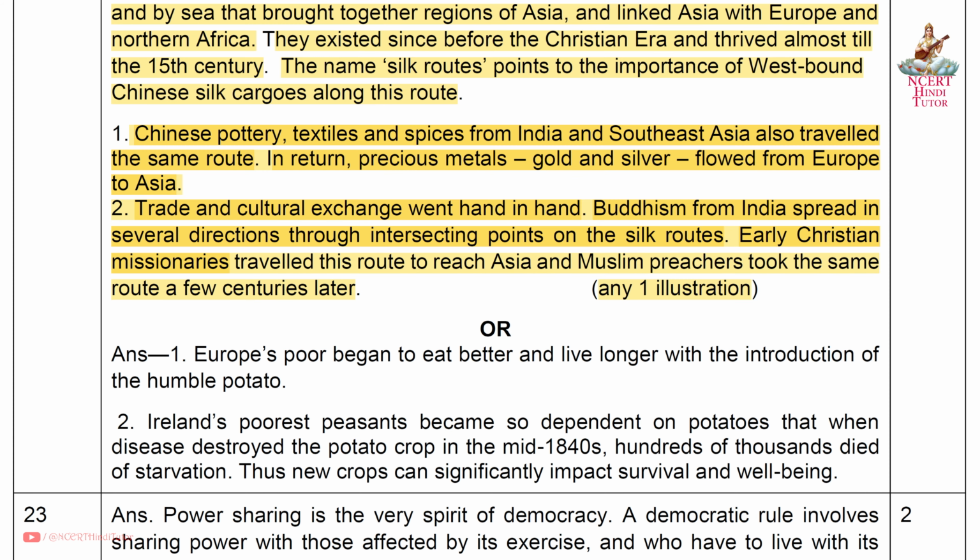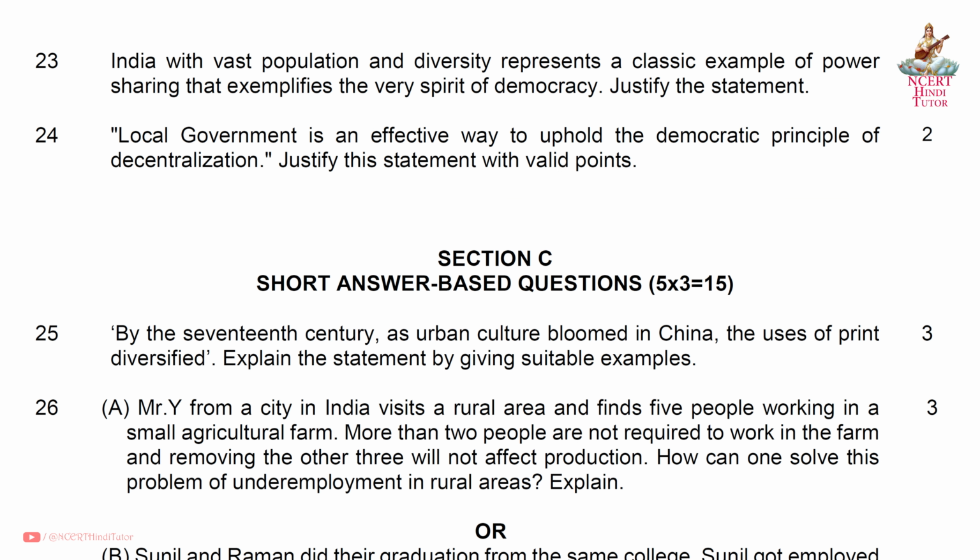Answer. First, Europe's poor began to eat better and live longer with the introduction of the humble potato. Second, Ireland's poorest peasants became so dependent on potatoes that when disease destroyed the potato crop in the mid 1840s, hundreds of thousands died of starvation. Thus, new crops can significantly impact survival and well-being. Question 23.